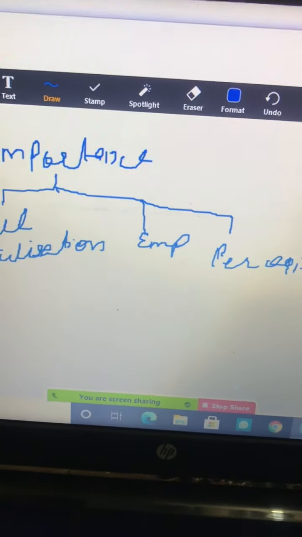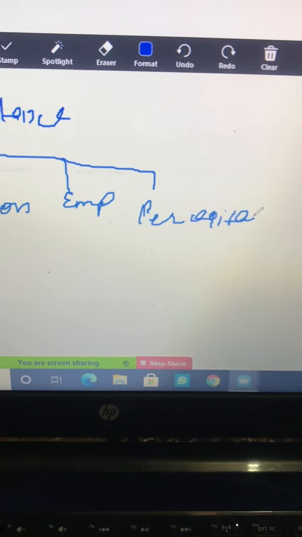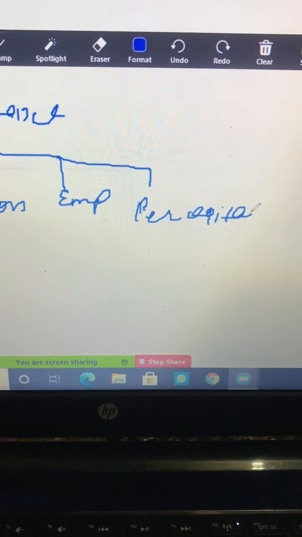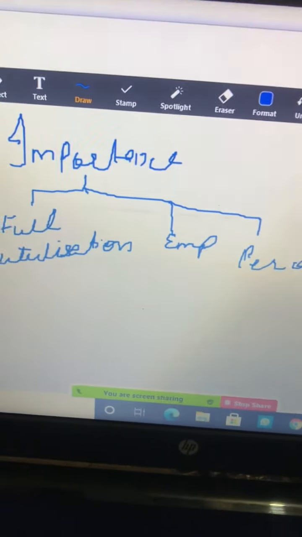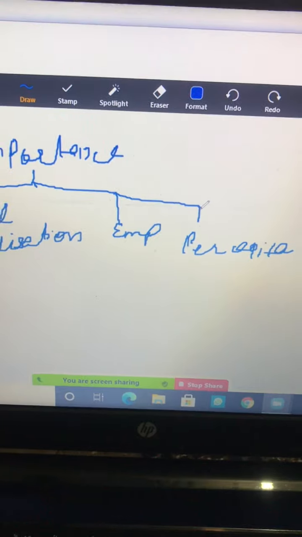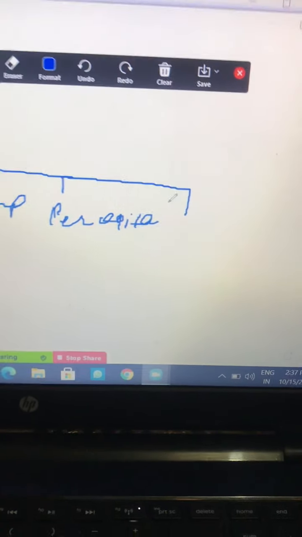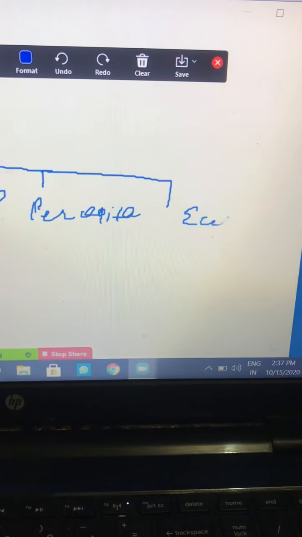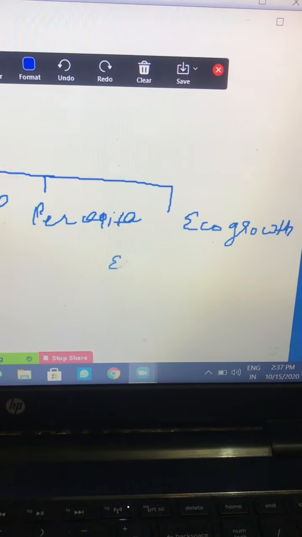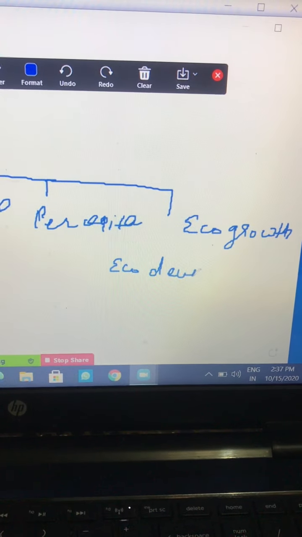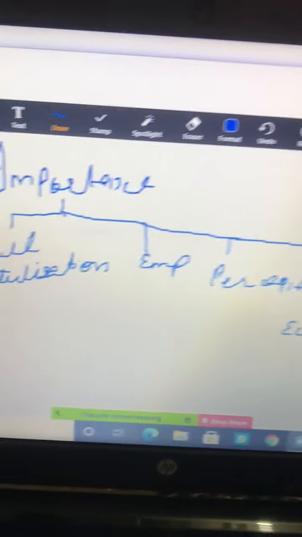Students, you are all familiar with this word. I am not going to explain what per capita income is, the average income of a person of an economy. So, these are the major things. And if an economy has full utilization, if it has employment, if it has high per capita income, so ultimately what does this mean? That economy will have economic growth as well as economic development. And this is what we are ultimately aiming for.